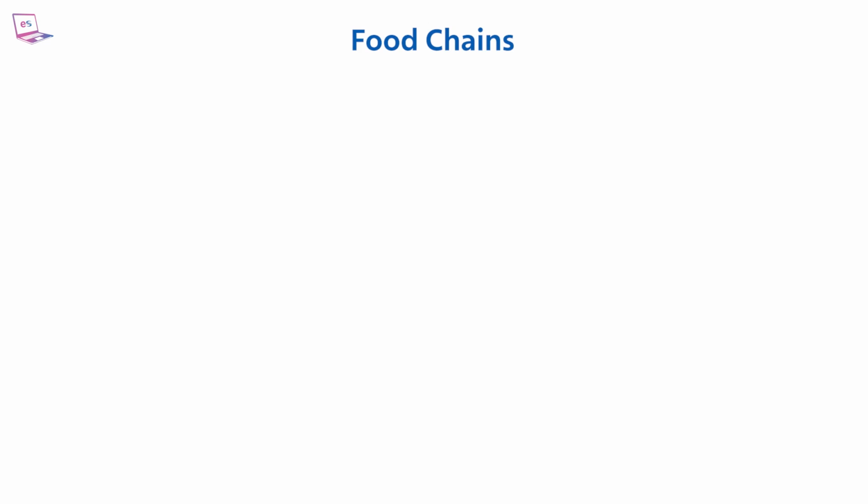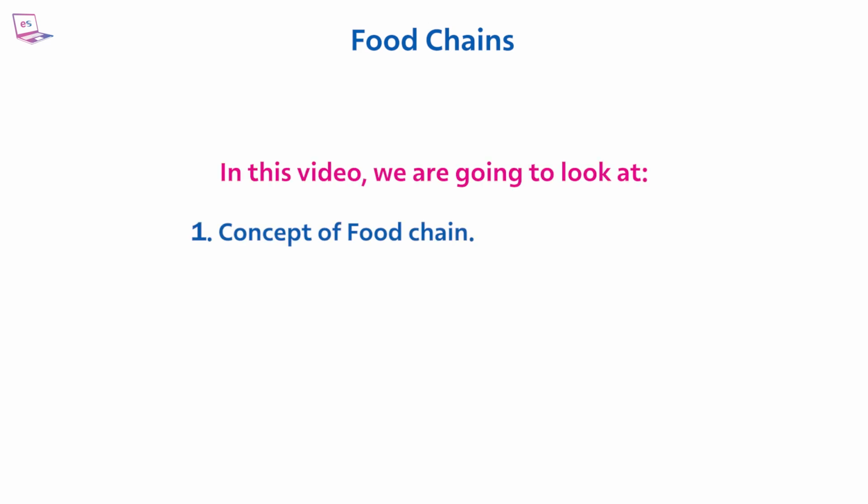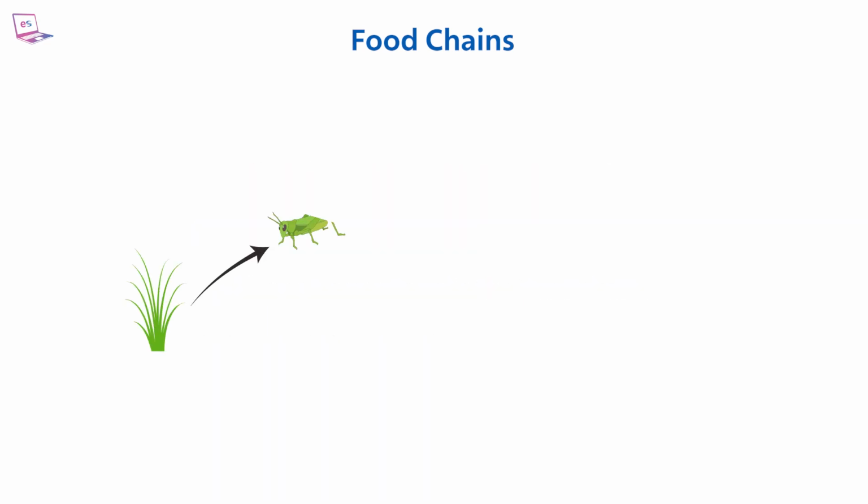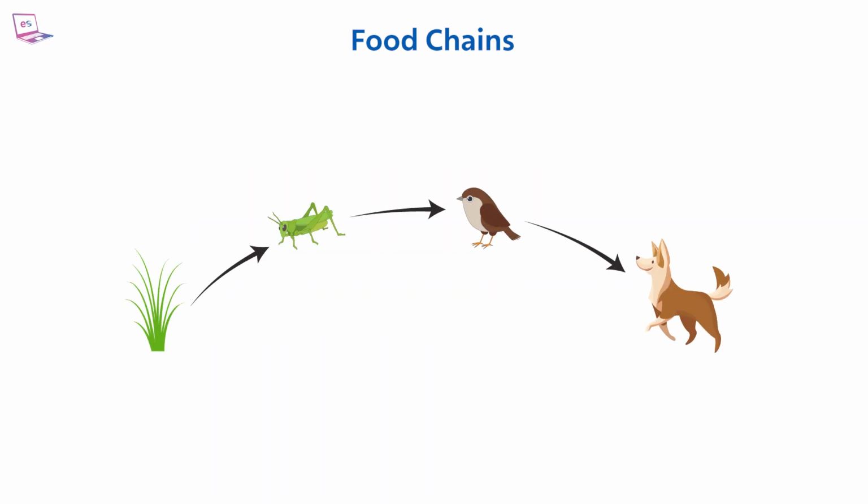Food chains. In this video, we are going to look at the concept of food chain, different organisms in the food chain, and the effect of toxins in the food chain. A food chain refers to the sequential relationship between organisms in an ecosystem where each organism eats the next in the sequence, representing the flow of energy and nutrients through the ecosystem.